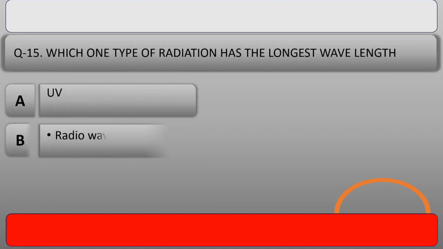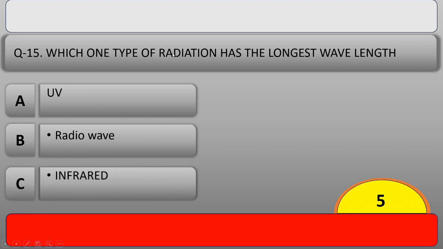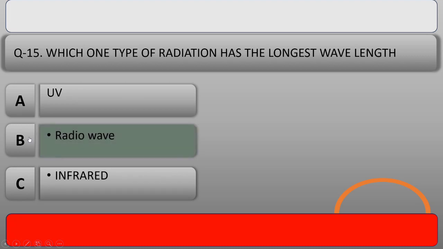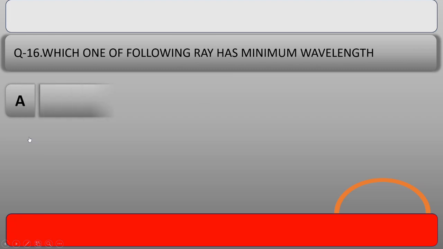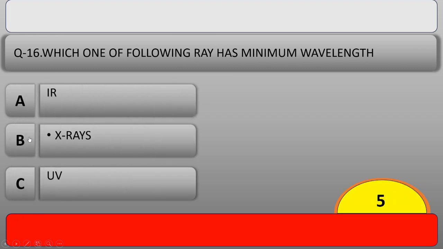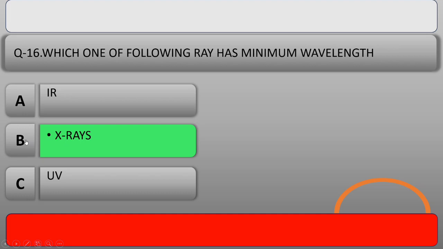Our next question is, which type of radiation has the longest wavelength? And the right answer is option B, radio waves. Our next question is, which one of the following rays has minimum wavelength? And the right answer is option B, X-rays has the minimum wavelength of the following.